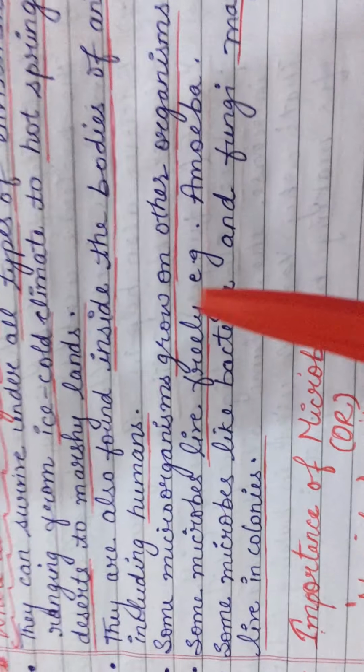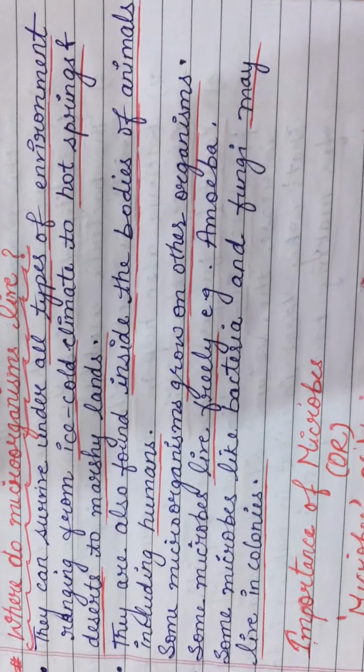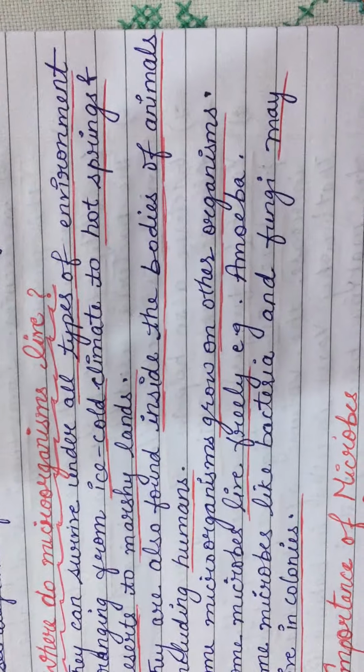Some microbes live freely. For example, amoeba. Some microbes like bacteria and fungi may live in colonies. That means they live in groups.